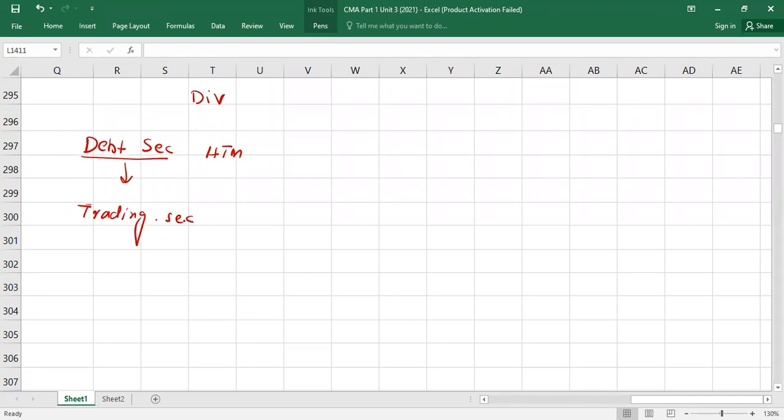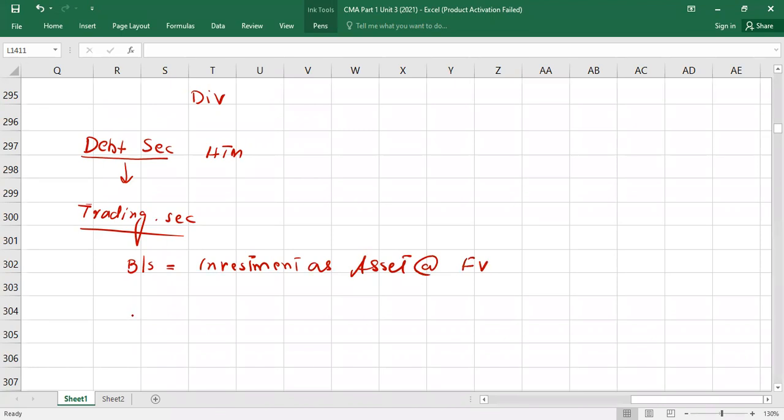Trading securities. See what is going to be different here. It's similar. So in trading securities, what will we do in the balance sheet? We will record our investment as an asset at fair value prevailing on the reporting date.